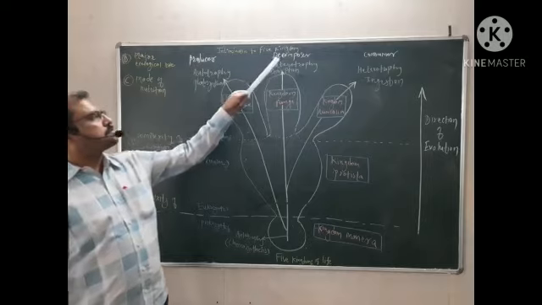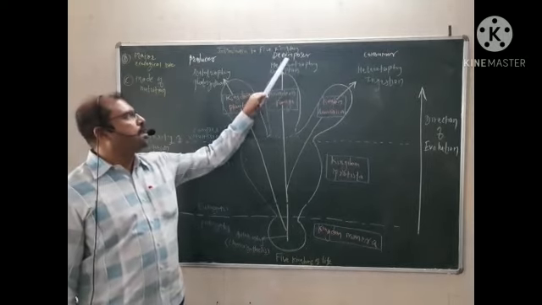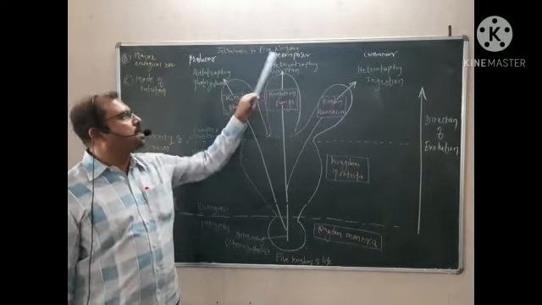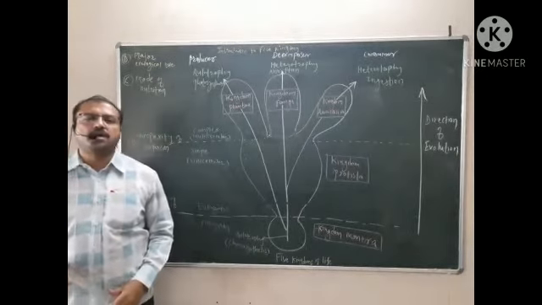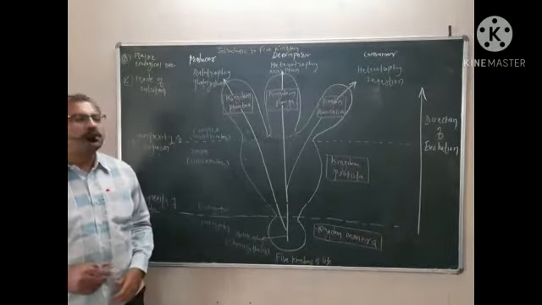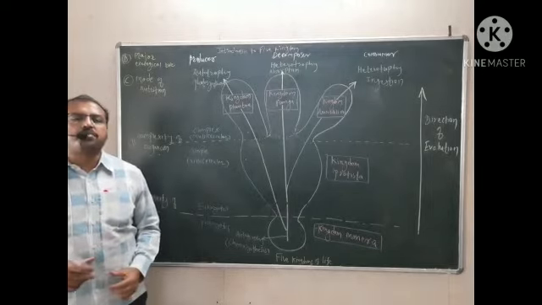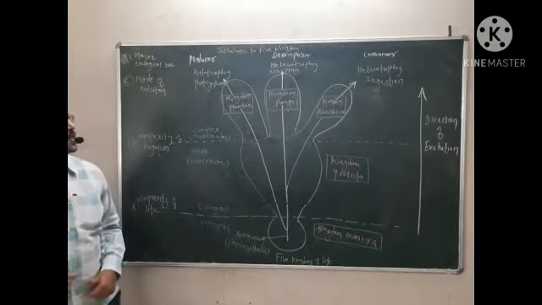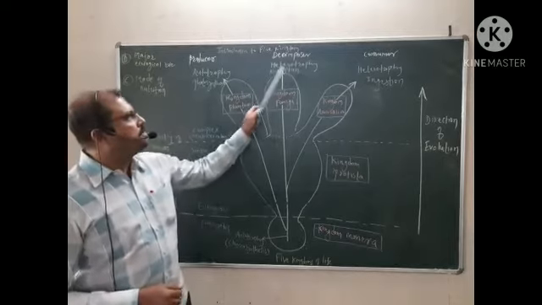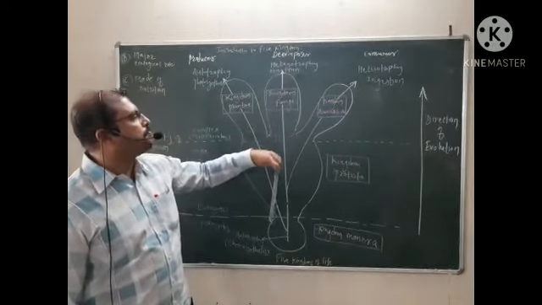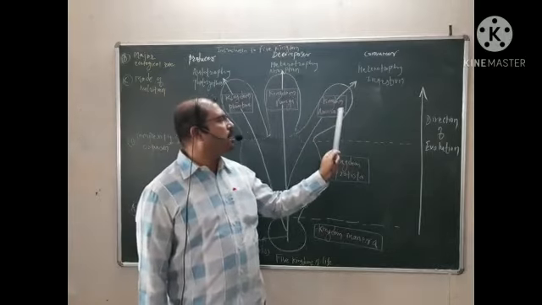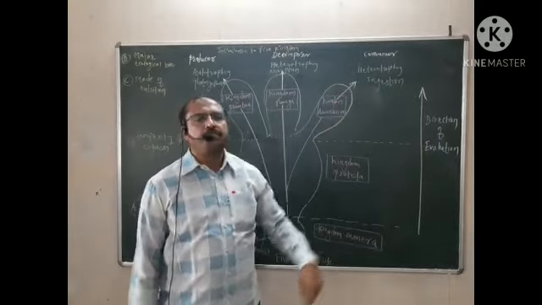Then the kingdom Fungi has its role in the ecosystem as a decomposer, which decomposes the organic matter by absorbing these nutrients. Then the kingdom Animalia has its role as a consumer.